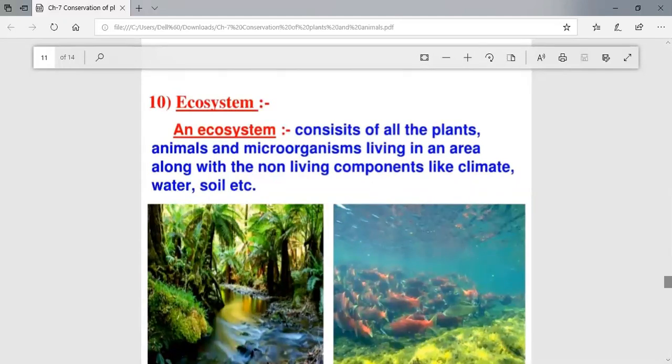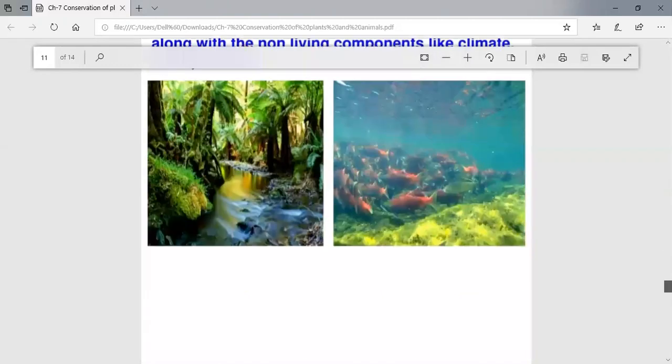So ecosystem is made up of all the plants, animals and microorganisms in an area, along with non-living components like climate, water, soil, etc. So in this ecosystem, we are already considering the plants, animals, microorganisms. But one thing more is there. This is in combination with the non-living components. Non-living components, you know, like climate, water and soil also affect it.